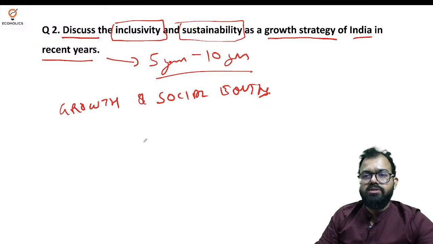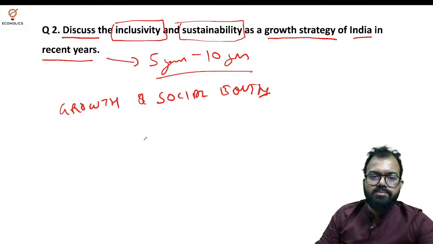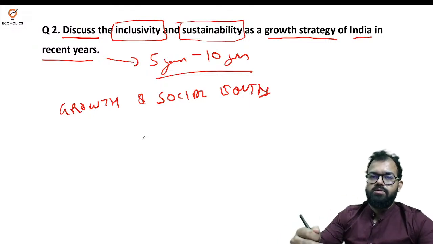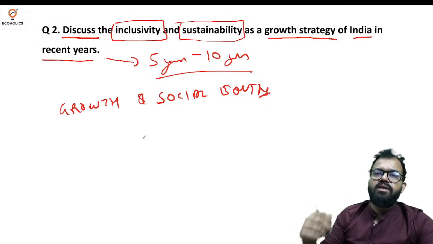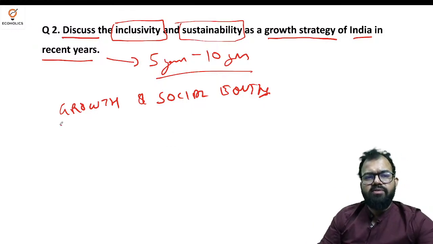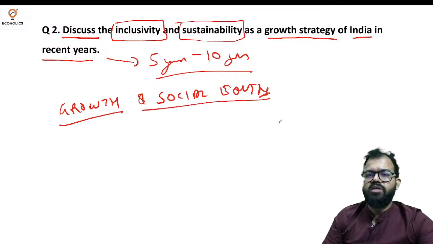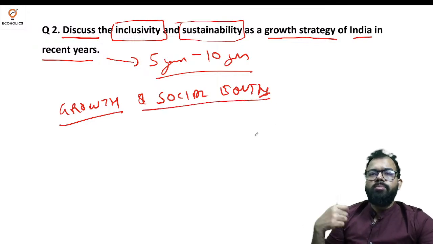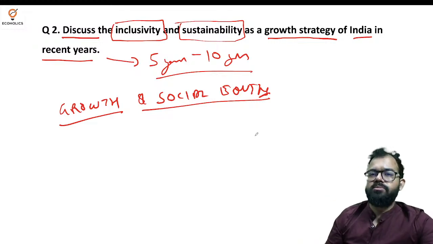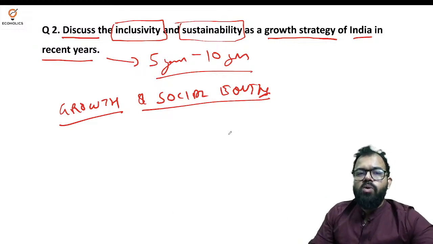Because somebody will grow, somebody will follow, somebody will pick up, somebody will go down. When the country grows, it grows on a certain trend. On that basis, we have a target of growth with social equity. So the government is trying its best to give growth as fast as possible, but with equality as well.